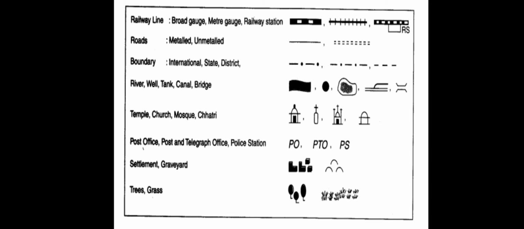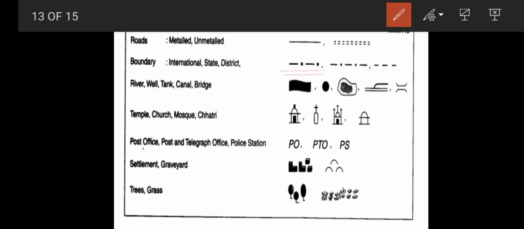If it is a metal road, you draw a line. If it is an unmetal road, you draw a split parallel line. And boundary: if you are standing between India and Pakistan, you can draw the international boundary. The international boundary will be very thick. The state boundary will be somewhat medium. And if it is a district boundary, that is between Tamil Nadu and Kerala, it will be very thin. So you can show the difference while drawing. The international boundary should be drawn very dark, the state boundary normal, and the district boundary very thin.